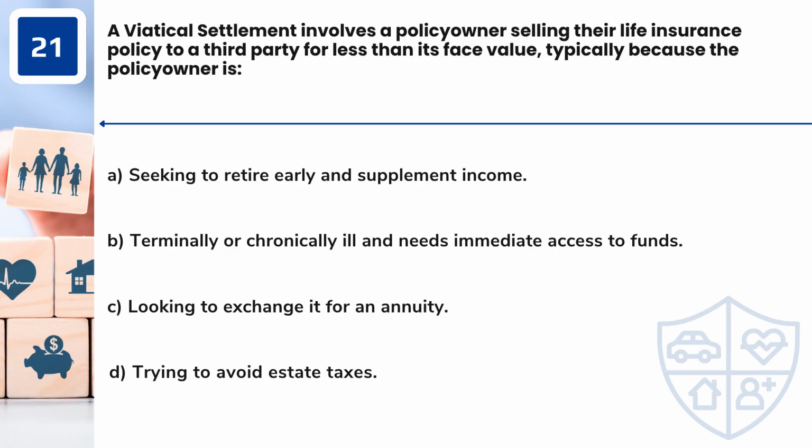Question 21. A viatical settlement involves a policy owner selling their life insurance policy to a third party for less than its face value, typically because the policy owner is A. Seeking to retire early and supplement income. B. Terminally or chronically ill and needs immediate access to funds. C. Looking to exchange it for an annuity. D. Trying to avoid estate taxes.